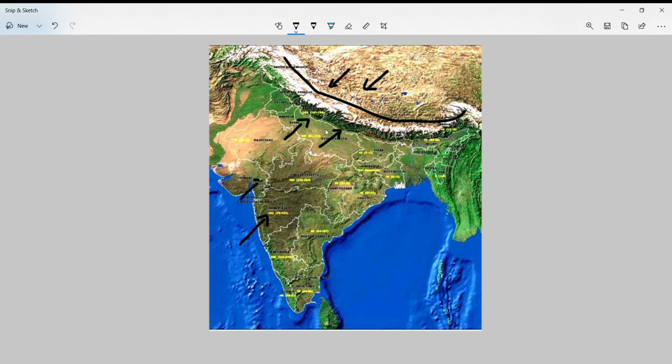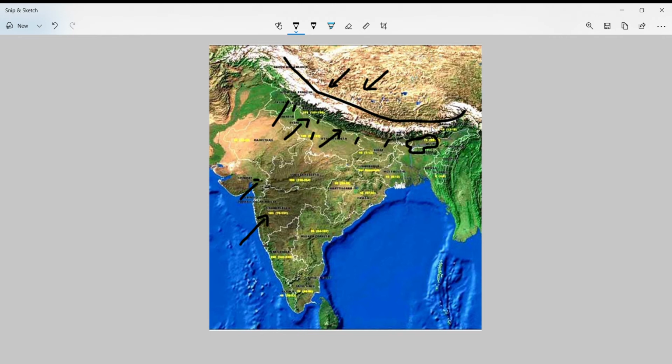So, in a way, India gets all the rain. The rain which is coming from monsoon, India gets the complete rain because of monsoon in northeastern part of India because Himalayas stop these monsoon winds to cross India and go to China.